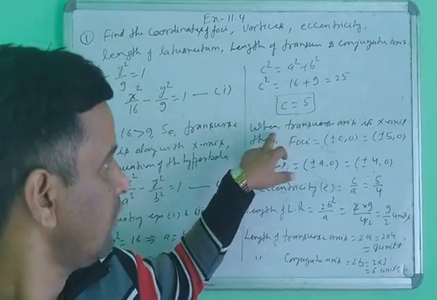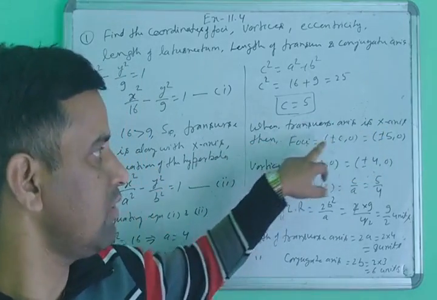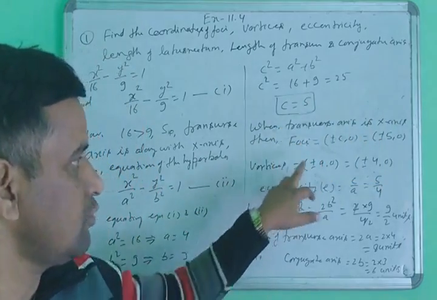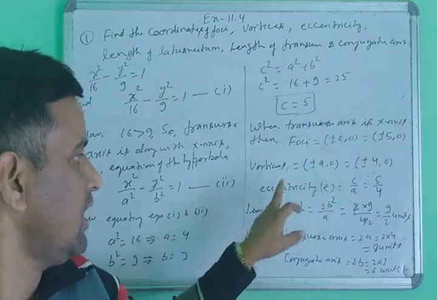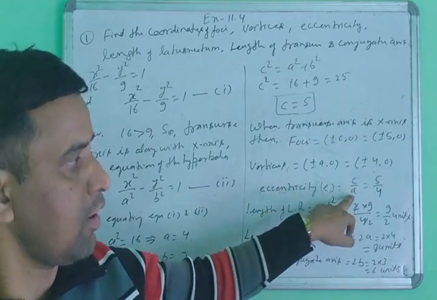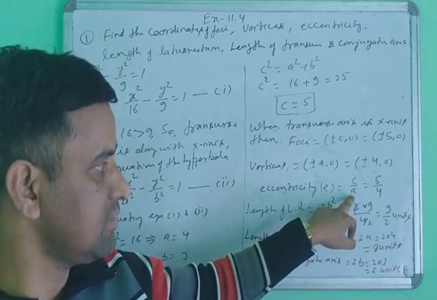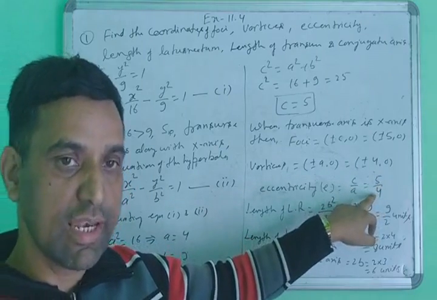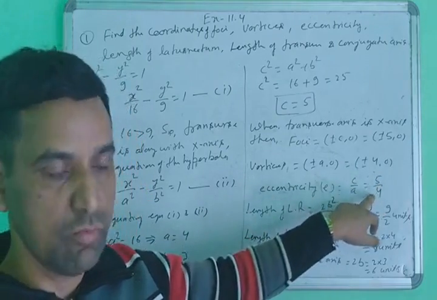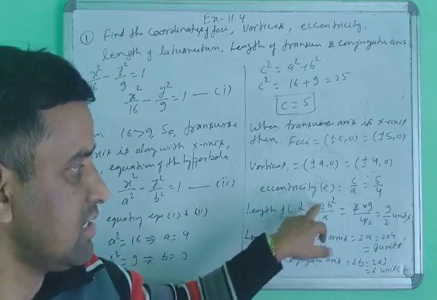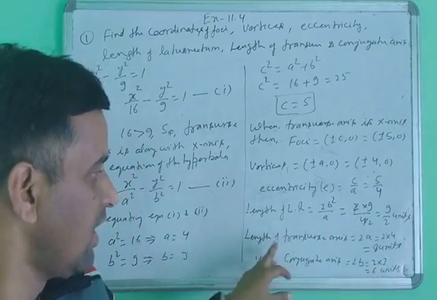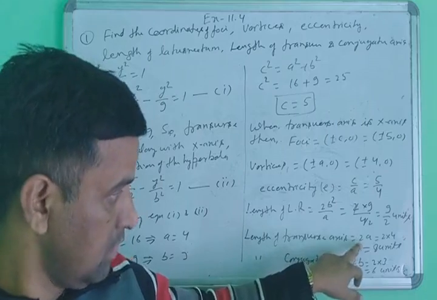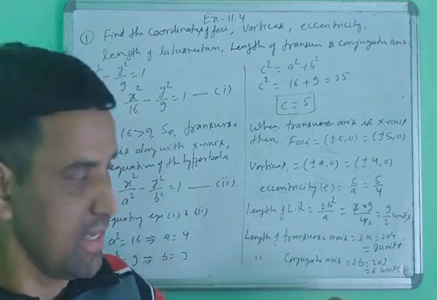When the transverse axis is the x-axis, then the foci will be the same thing: you put the value of c. For vertices you put the value of a, and eccentricity is c upon a. This is the same as the eccentricity of the ellipse, but the value will change. Eccentricity of an ellipse is less than 1, but eccentricity of a hyperbola is more than 1. And the length of the LR is the same identity, 2b square upon a, and the length of the transverse axis is 2a, the same as in the ellipse, and the conjugate axis is along the y-axis.